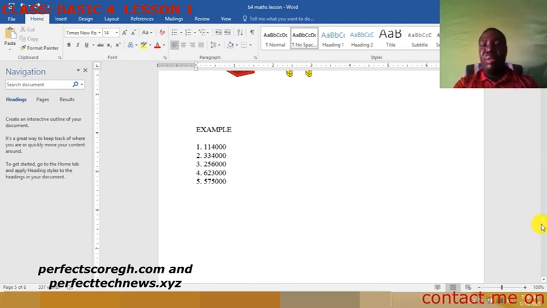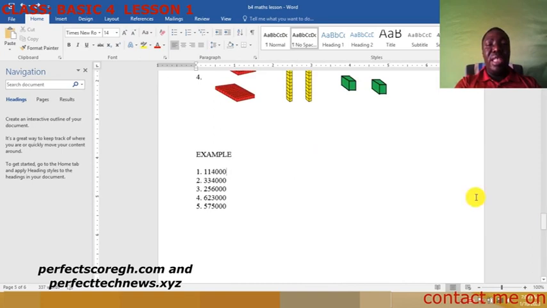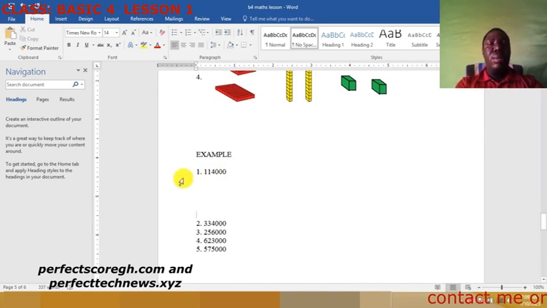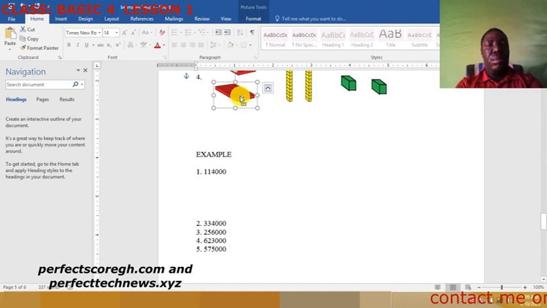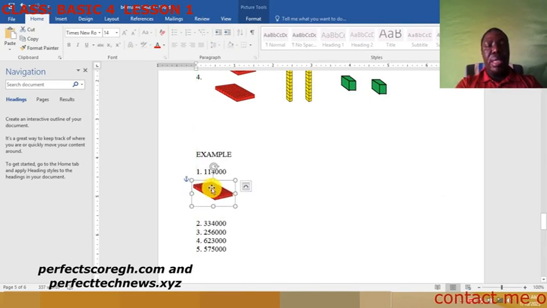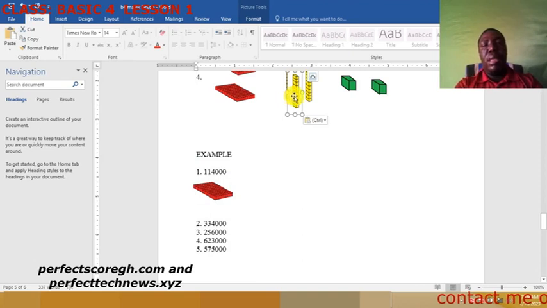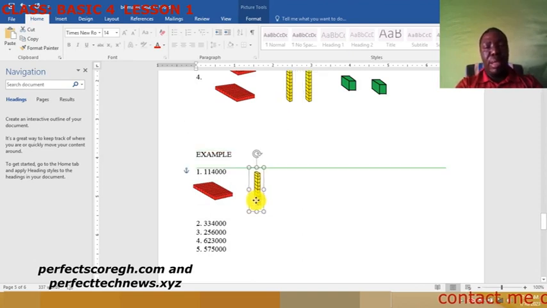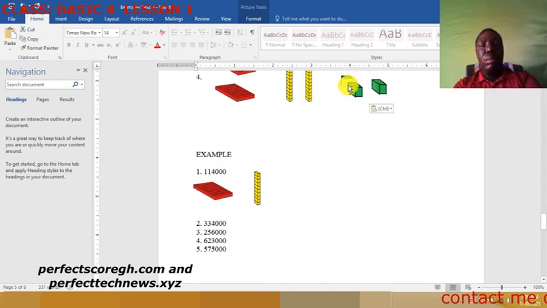Okay, let me do the first one for you, then it becomes very easy for you. So here we are looking at what? We are looking at 140,000. So we need one of this one. Only one of this one. Then we need one of also this one. Okay, one of this one. How many cubes do we need? We need 4 of the cubes.